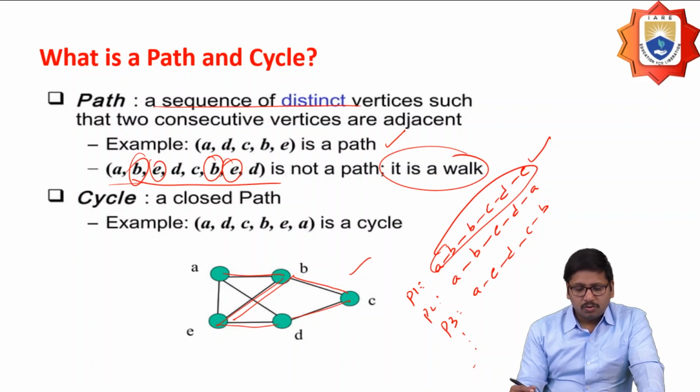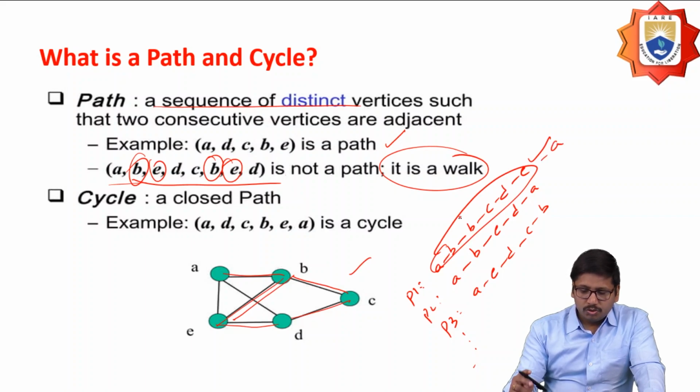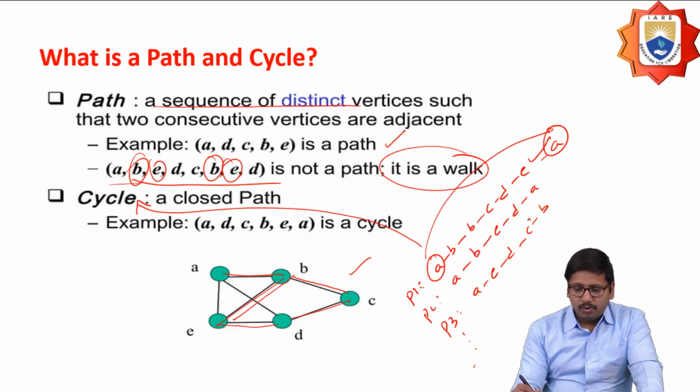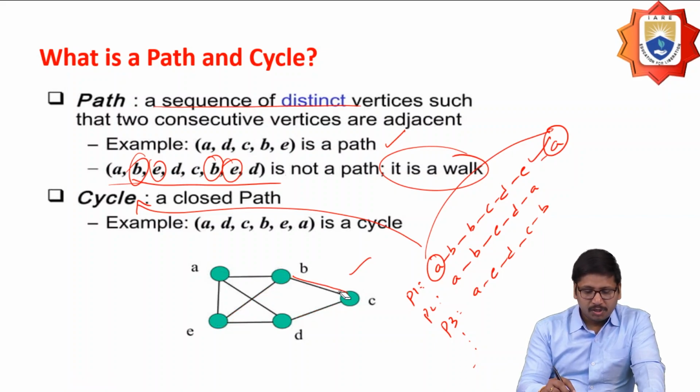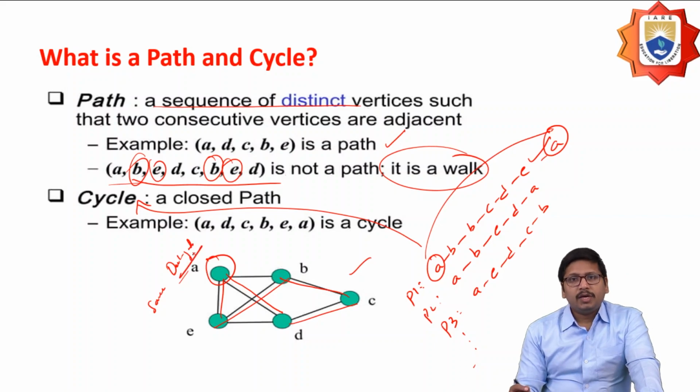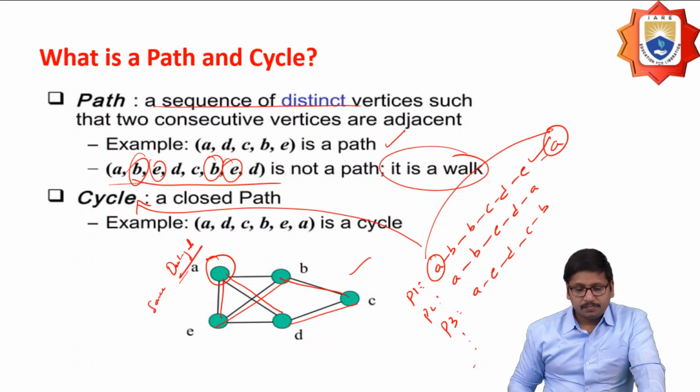And cycle means the path in which the source vertex and the destination vertex are the same. I can say that should be called a cycle here. Whenever the source and destination vertex in the path are the same, then it is a closed path, and I can call it a cycle. So if I consider the vertices like A to D, D to C, C to B, B to E, and E to E, the source is the same and the destination is also the same, right? So that's why I can call this a closed path.